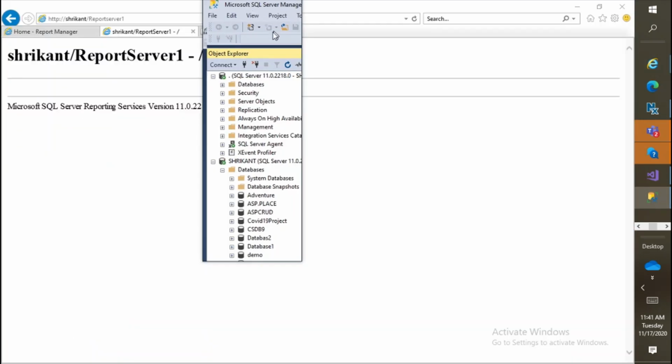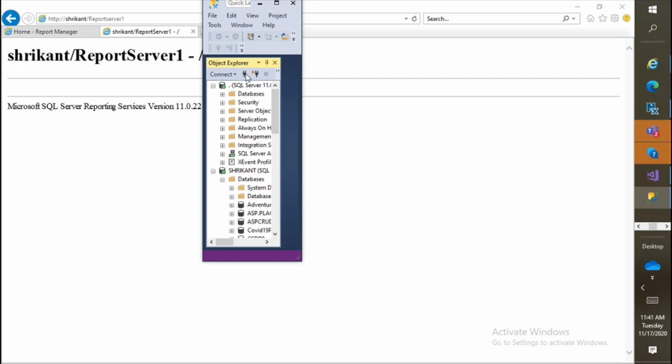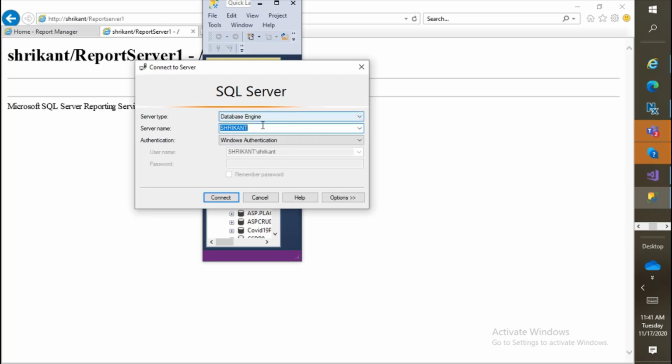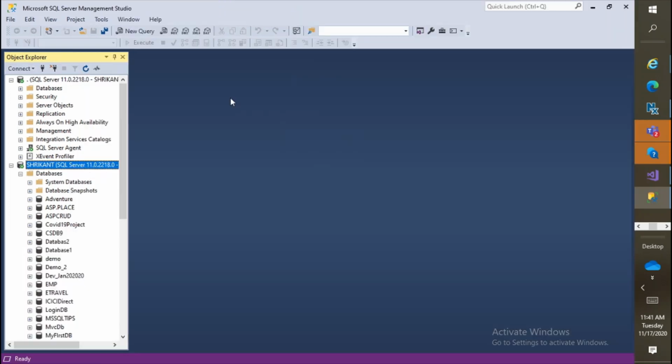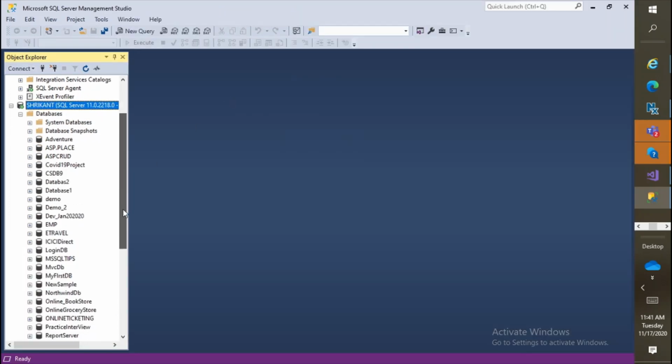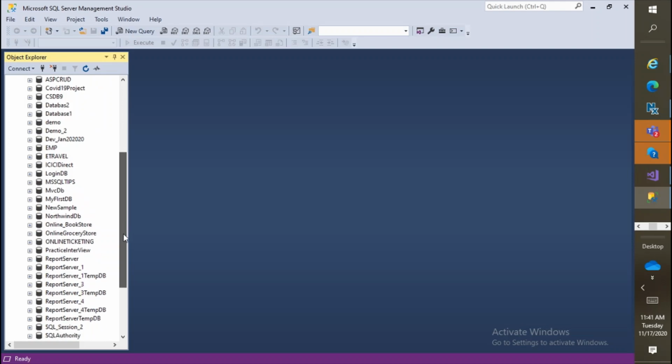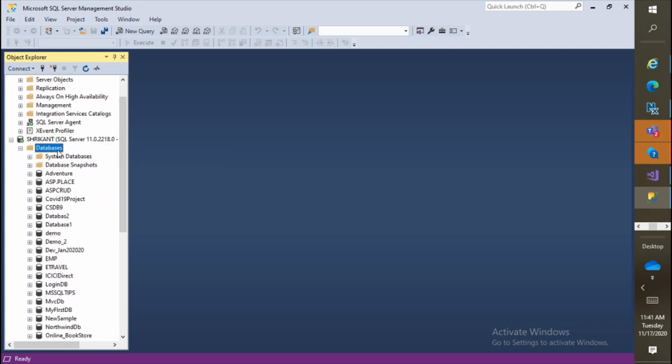Okay, now let's go back to the SQL Server database engine. Let's try to connect once again. This is my database engine and the server name is Shrikant, which we use for the connection. Just click on connect. Now we'll get connected to Shrikant. Now we are going to search for our reporting server DB. Do you remember the server name which we have just created? We need to come here, then refresh the databases because we have just now created that DB.